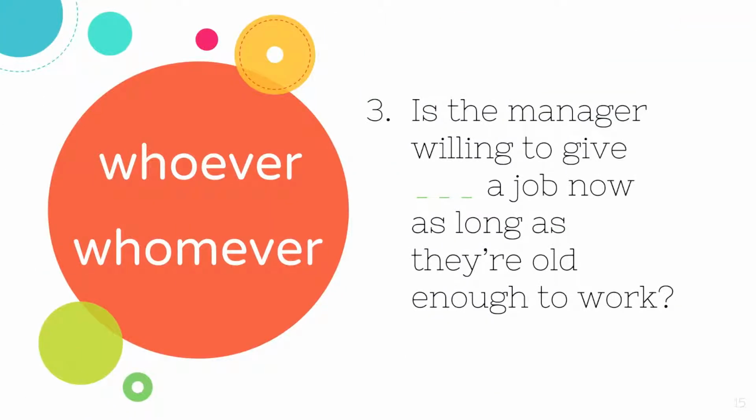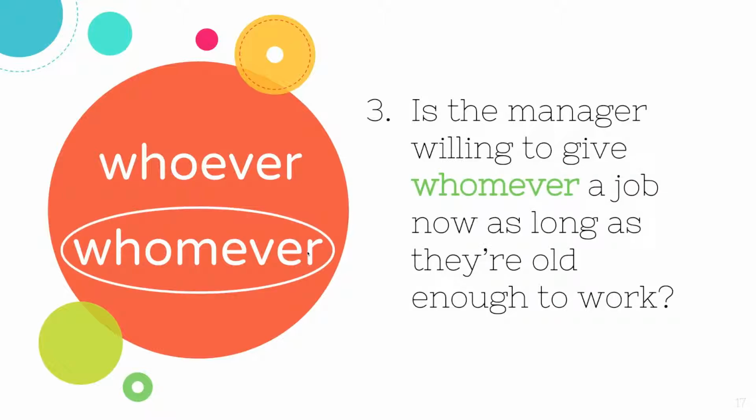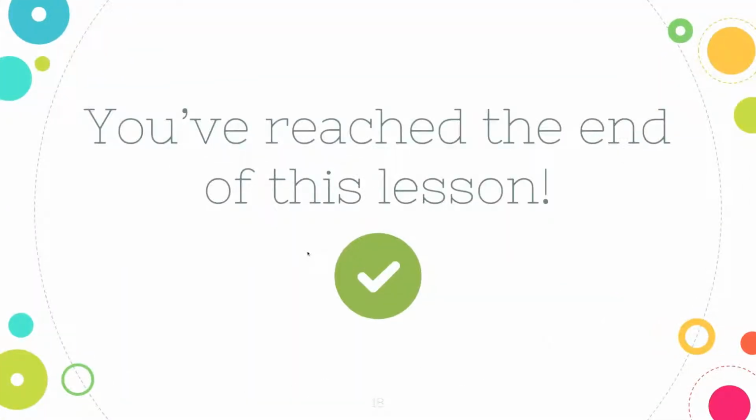Number 3. Is the manager willing to give blank a job now as long as they're old enough to work? So, no preposition, but does this verb need to have an object? The manager is going to give someone a job. So we're missing an object here. And again, we can try to replace it with a pronoun. Is the manager willing to give she a job now? Is the manager willing to give her a job now? Her makes more sense here. Objective case, we need an object. Whomever. And that's the end of this lesson.